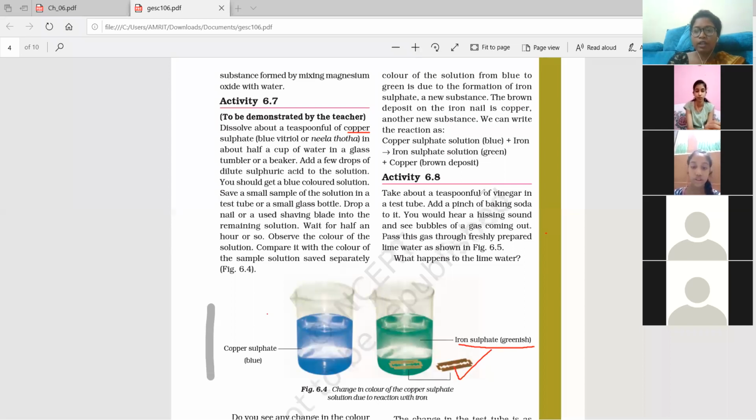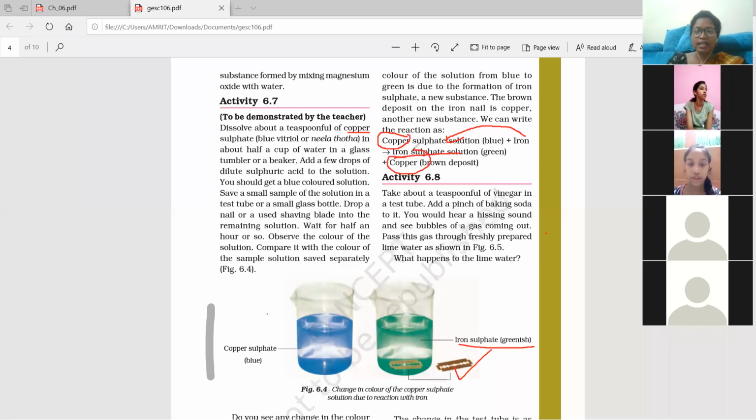So I will tell you a trick to remember this formula. See, you can say copper sulfate solution plus iron. How will you remember it? What you will do is combine this iron with the sulfate. You will combine the iron with the sulfate, so it will become iron sulfate solution. And this copper is now left out alone. So you can put it here.